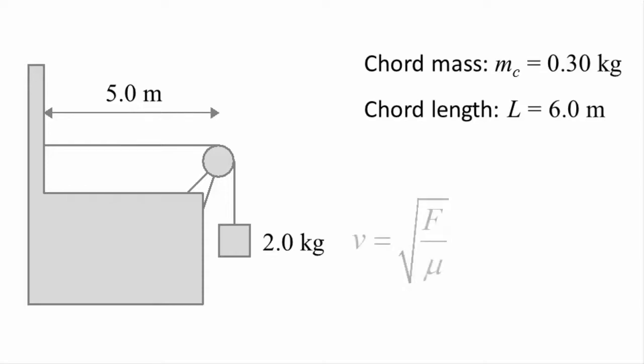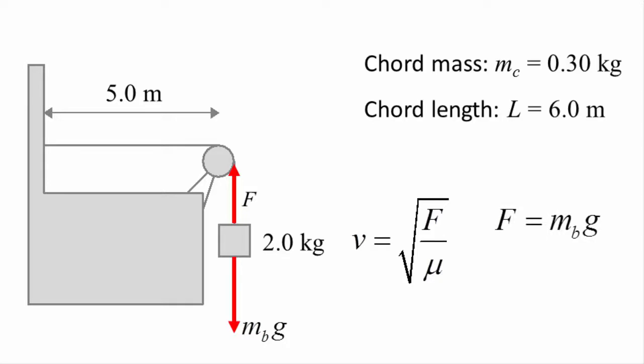We can solve for the wave speed using the velocity equation if we know the tension in the cord and its mass per unit length. The block that is hanging off the cord hangs with the force of gravity, equal to its weight, pulling it down, while the tension in the cord is holding it up. Provided the block is not moving, then the two forces must be in equilibrium. Or in other words, the tension in the string has to equal the weight of the block.